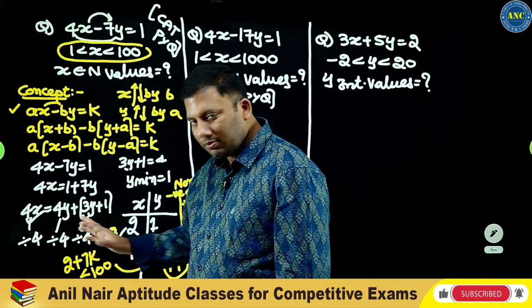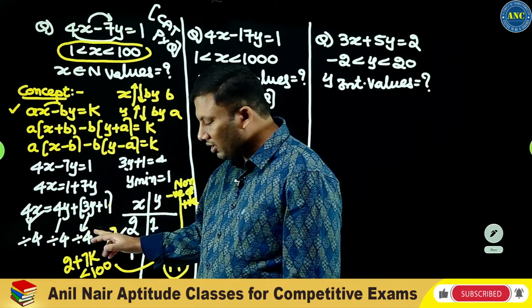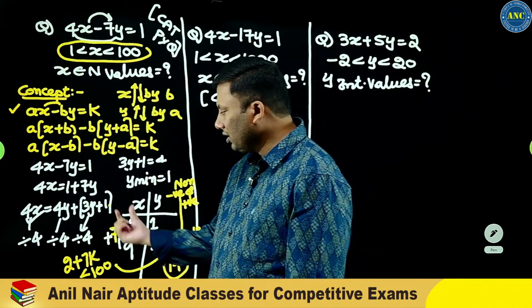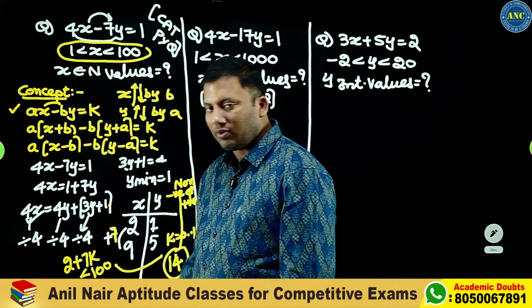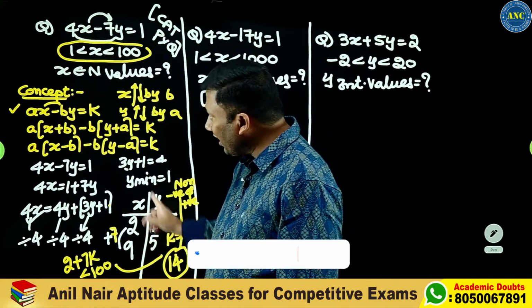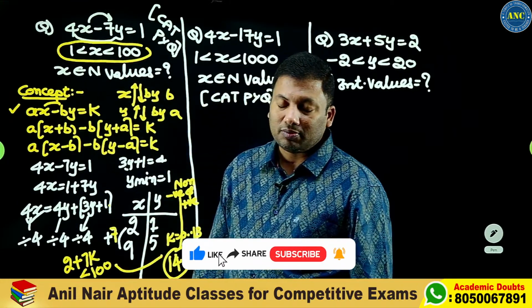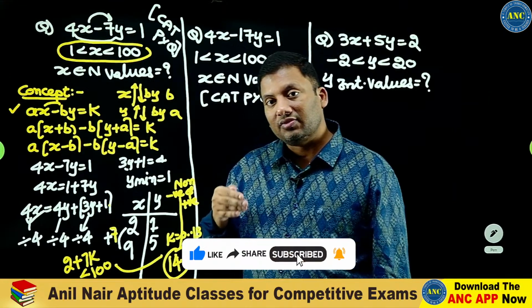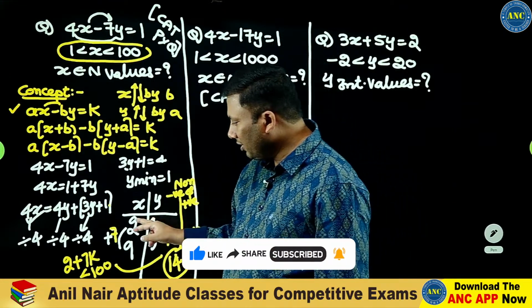This is divisible by 4. 3y plus 1 should be divisible by 4. That means y minimum should be 1. If y minimum is 1, then 4x minus 7 is 1, so 4x will be 8. X minimum will be 2.